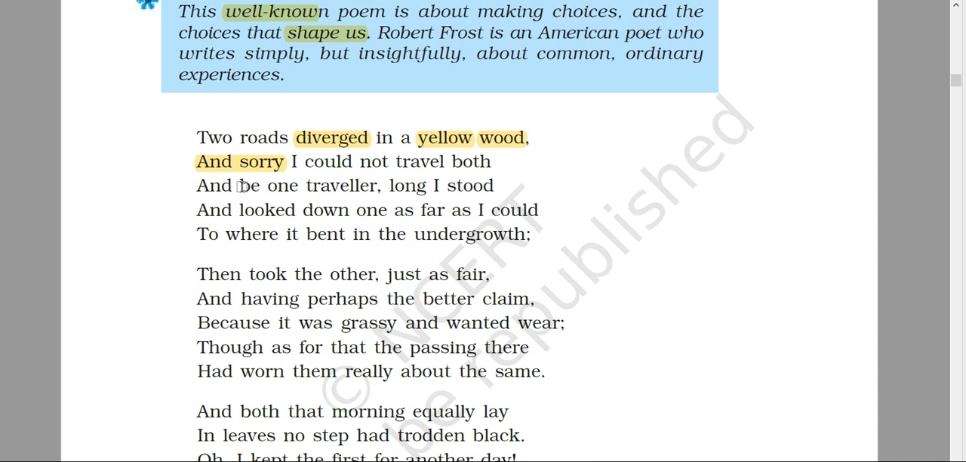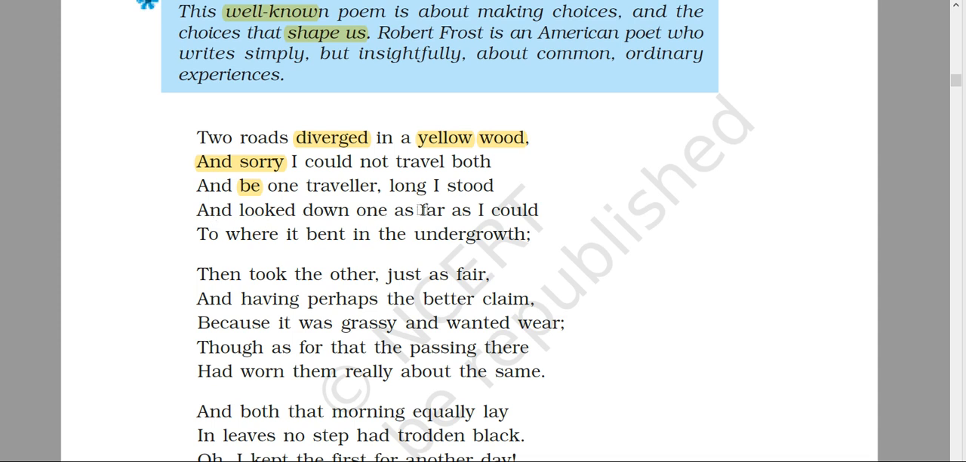Why? Because he is only one traveler. He's a single traveler there, and he could not travel both those roads, and that made him sad. Long I stood, and because he could not travel both roads, this was a decision that he was to make, and that decision should be taken very patiently, very confidently. So he stood there for a long time.